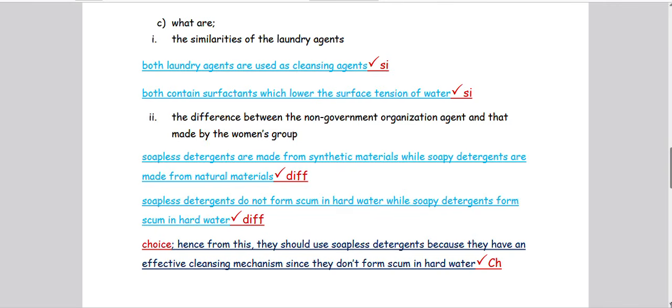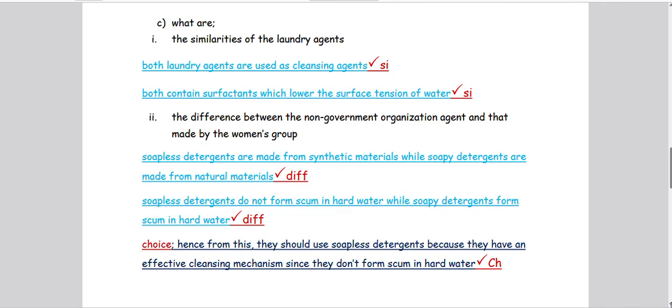Part 2 was asking the difference between the non-government organization agent and that by the women's group. Now here you have to give the difference between the soapless detergent and the soapy detergent. Soapless detergents are made from synthetic materials, while soapy detergents are made from natural materials.